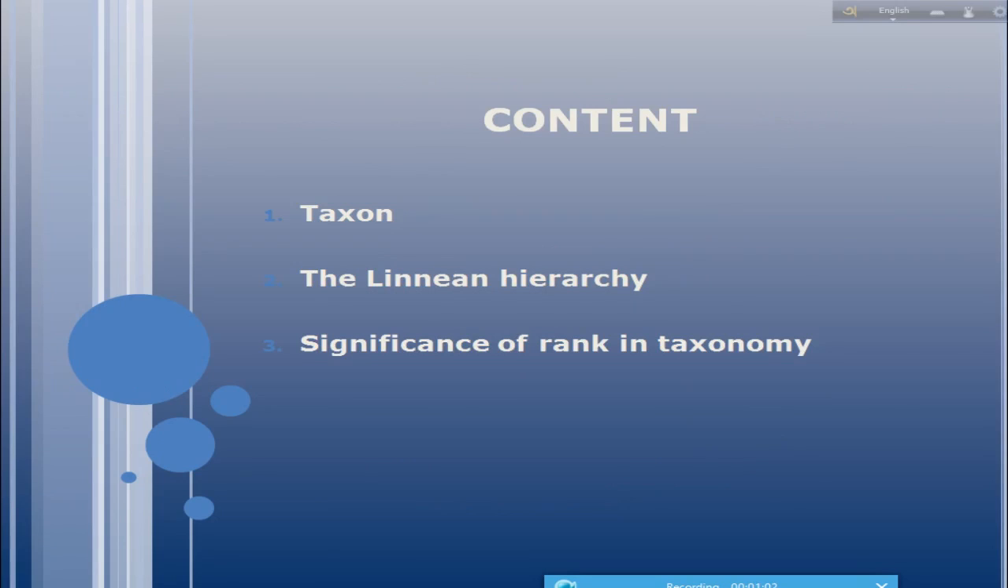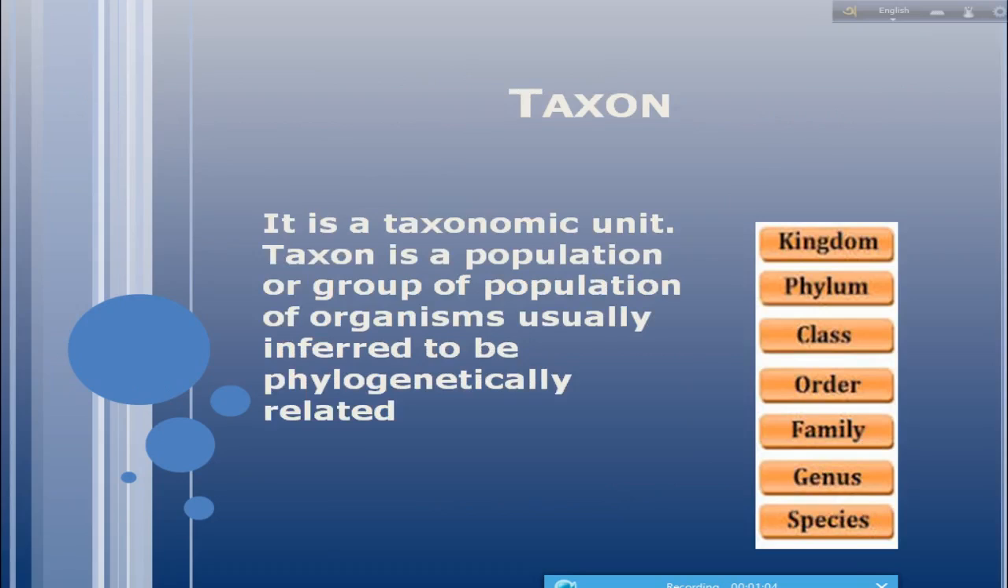Now, what is a taxon? A taxon, or taxa, is a taxonomic unit. Here you note that taxa means the plural form of taxon. So, it is the population or group of populations of organisms usually inferred to be phylogenetically related. The individuals in a taxon share characteristics that differentiate them from individuals in other taxa. A taxon can be at any rank in the hierarchy. A taxon encompasses all included taxa of lower rank and the individuals in those taxa.